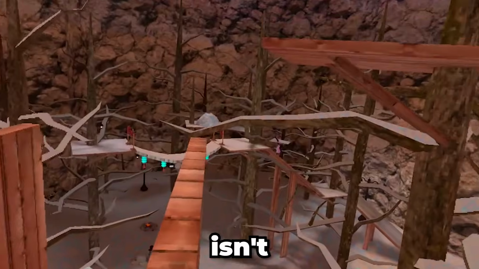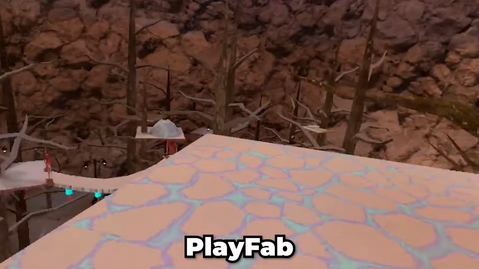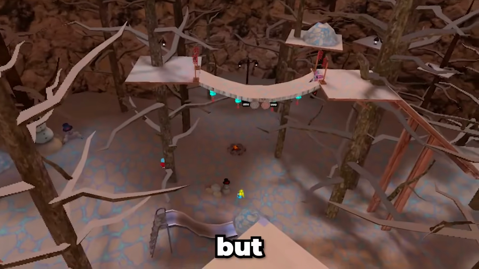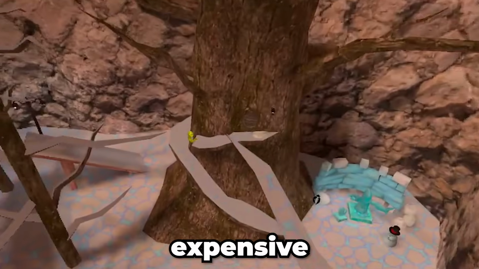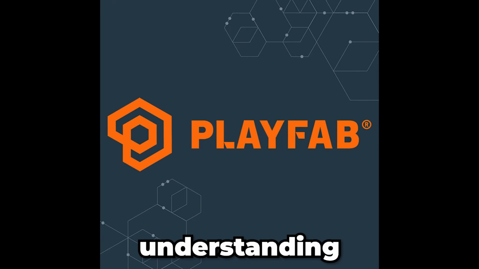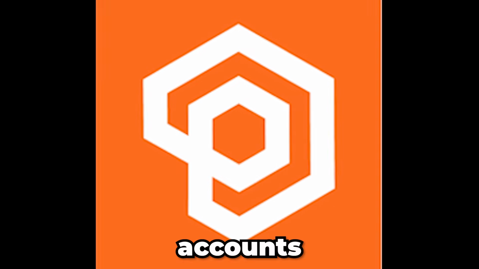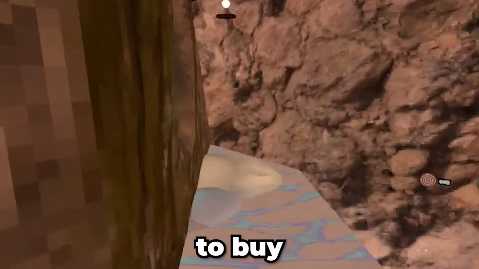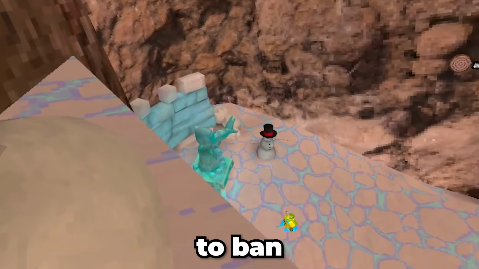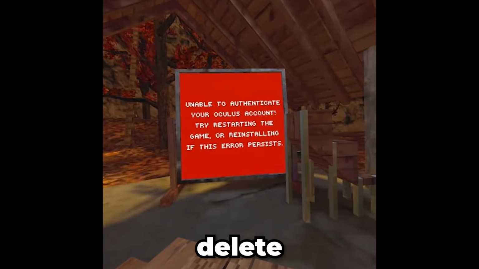Lemming's PlayFab account worth 25k. There isn't really any proof that Lemming's PlayFab account is really worth 25k, but a reason why people might think it's this expensive is because, from my understanding, PlayFab is a service that handles a bunch of other multiplayer services like accounts and analytics. So if you were to buy Lemming's account, you may be able to ban users from Gorilla Tag or even delete their account.